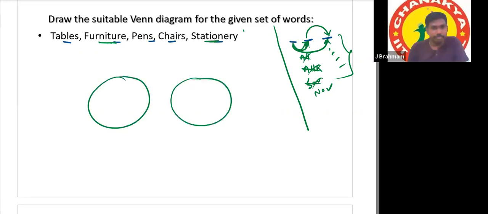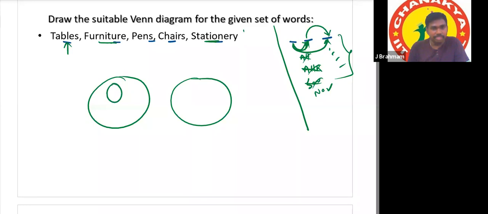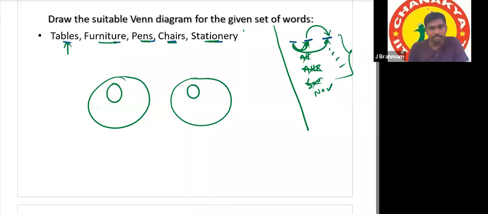Then tables come under furniture, inside the furniture circle. Yes, all tables are furniture. Then all pens are stationery. Then all chairs are furniture. That's all. That's the diagram.